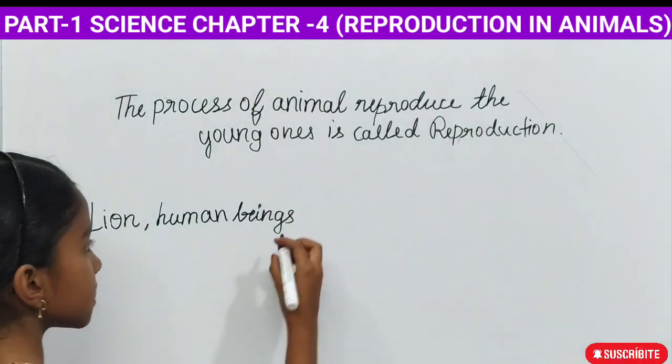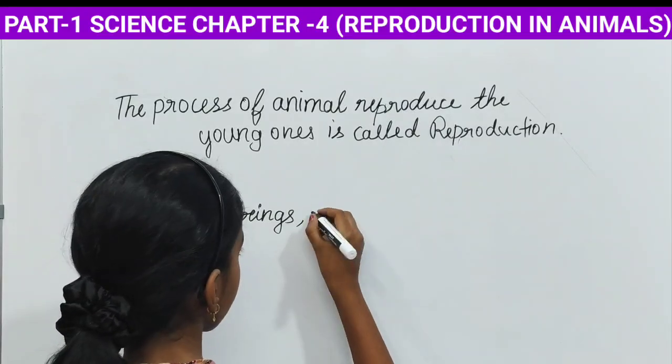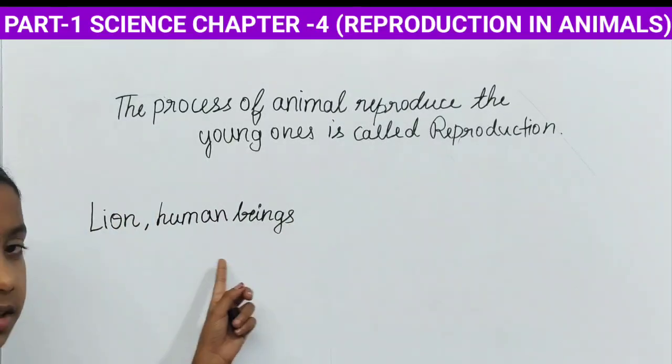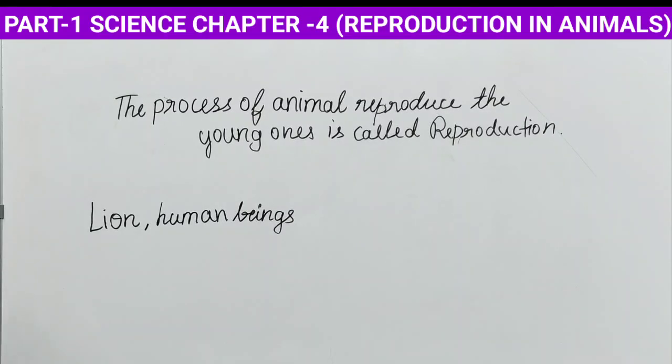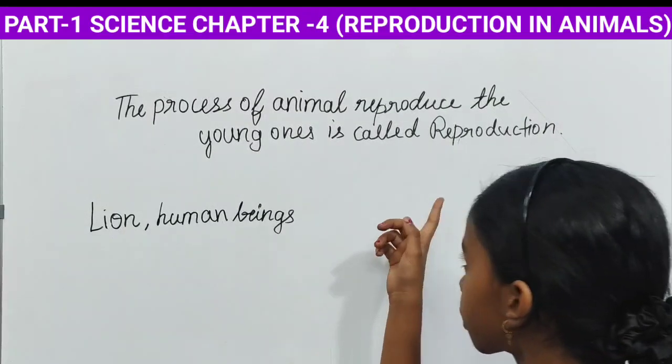Lion, human beings. So the two examples of animals that give birth directly to the young ones are the lion and human beings.